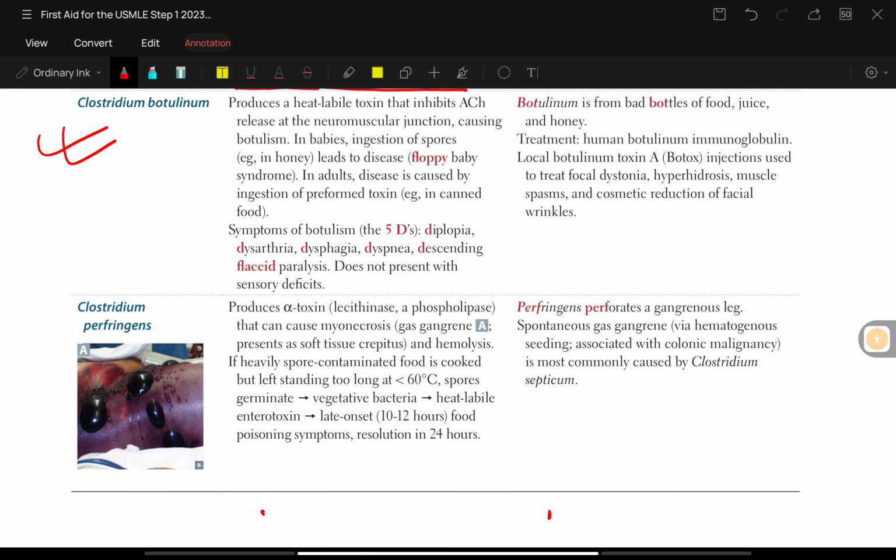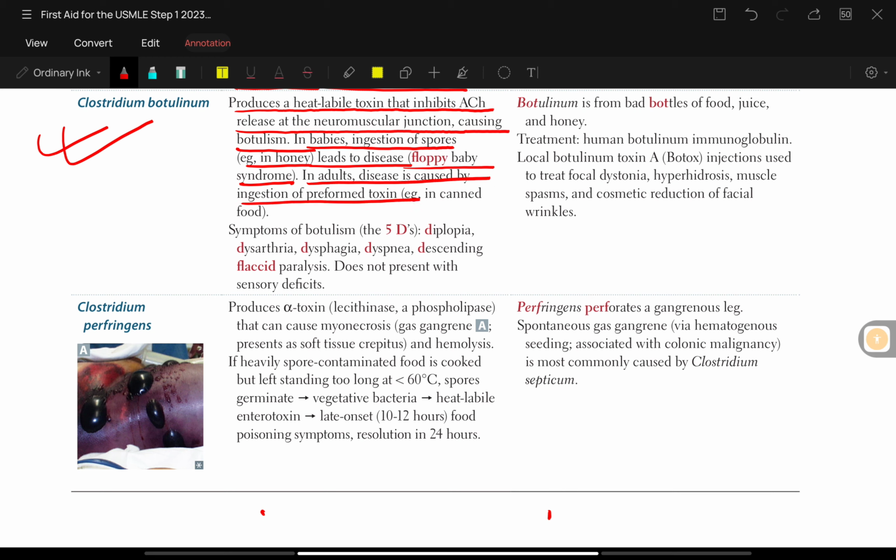Now talking about Clostridium botulinum, which produces a heat-labile toxin that inhibits acetylcholine release from neuromuscular junctions, causing botulism. In babies, ingestion of spores in honey leads to disease, that is floppy baby syndrome. In adults, disease is caused by ingestion of preformed toxin, for example in canned food.